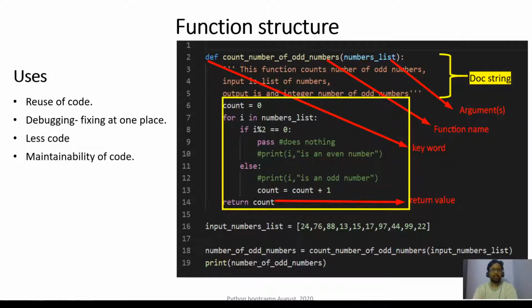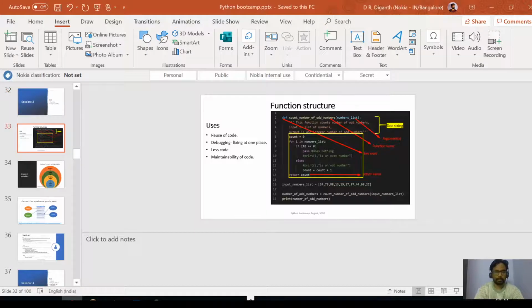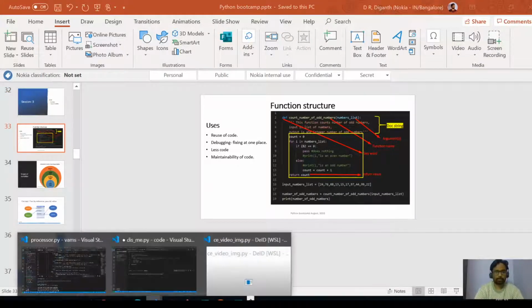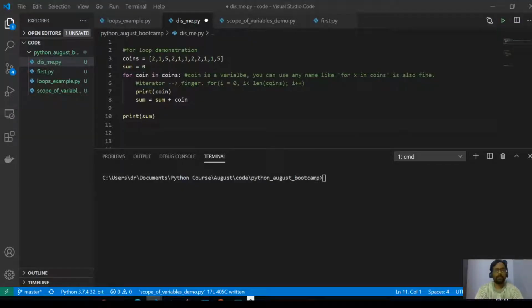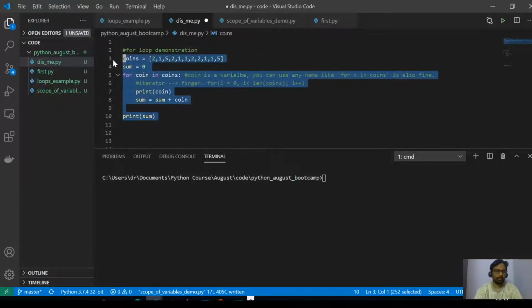All right. So let me just get into code mode. Okay. Yesterday we saw that we wrote some code to sum up the coins; we did that exercise.